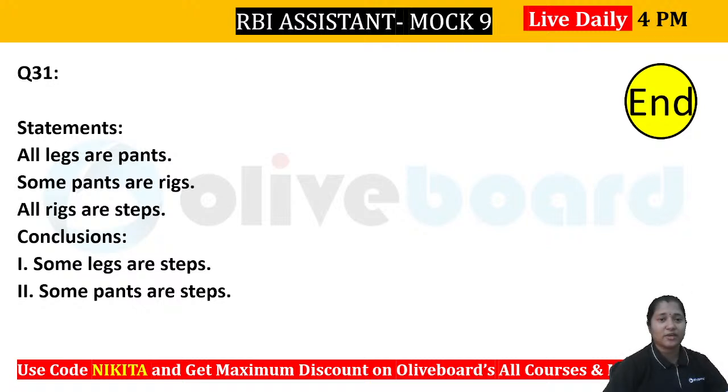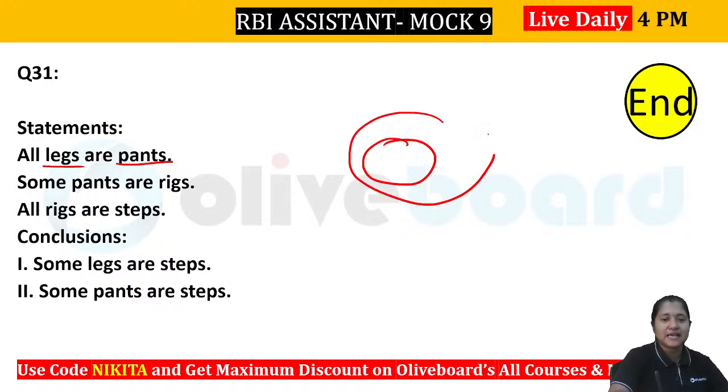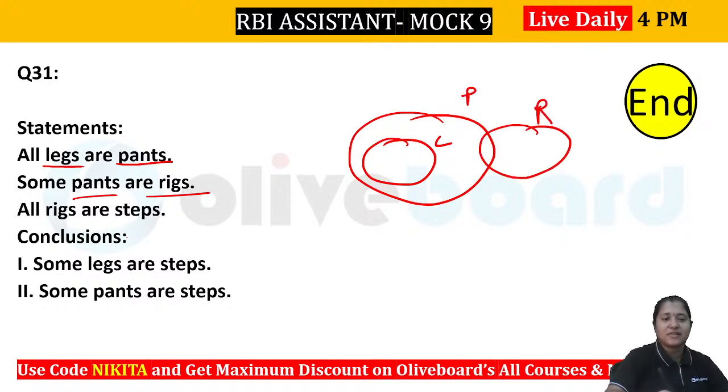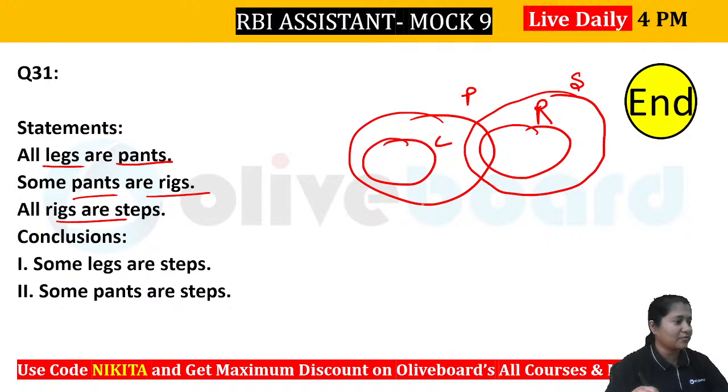Your time is up. So let's see what should be the answer here. All legs are pants. What is the meaning of all legs are pants? That means leg has to be inside pant. Some pants are rigs, so it will be like this. All rigs are steps, so all rigs have to stay inside step. So this is the diagram that we have.